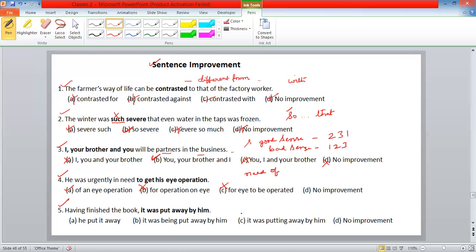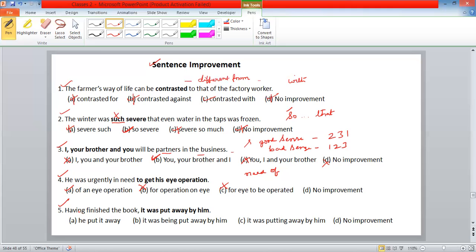You identify what type of sentence it is. This is a passive sentence. It was put away by him. But this part, having finished the book, is it active voice or passive voice? It is active voice. It cannot be passive voice.